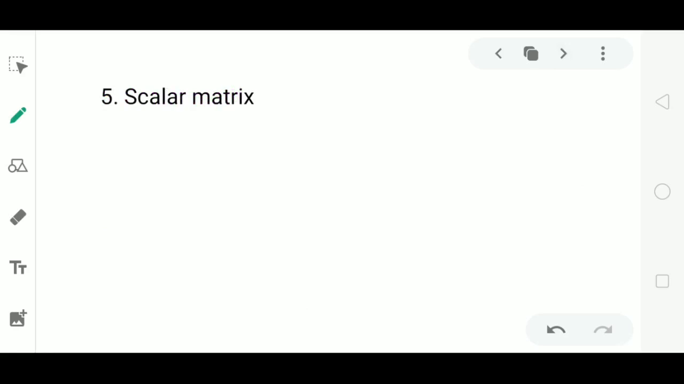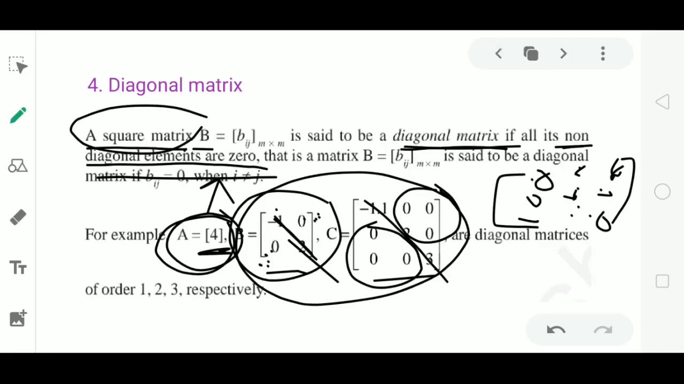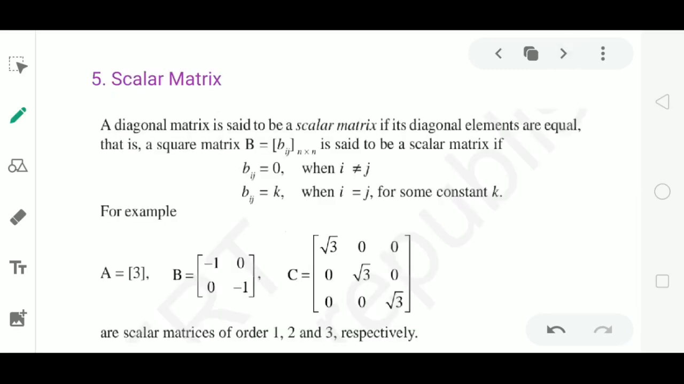Next one, scalar matrix. It is similar to the diagonal matrix. The only thing is, it is a diagonal matrix, but it should have all the diagonal elements equal. That is, a diagonal matrix is said to be a scalar matrix if its diagonal elements are equal. Look at the following example. In the second example, all non-diagonal elements are 0. It is a diagonal matrix, and also the diagonal elements are equal here.